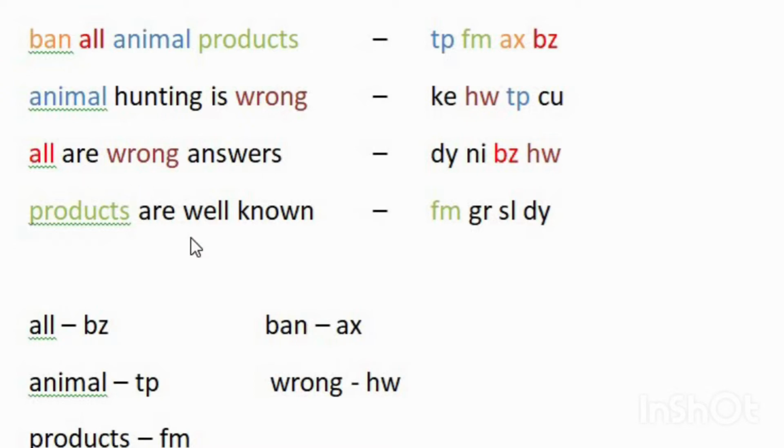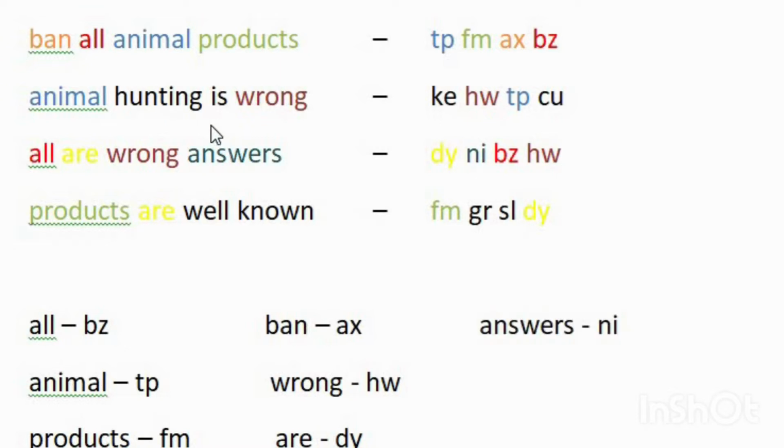So there is a code which is similar in both lines: DY NI and GR SL DY. That means DY is present, so the code for "are" is DY. In the third line we now have the codes for "all", "are" and "wrong", so the remaining word is "answers". The remaining code in the third line is NI, and therefore the code for "answers" is NI.